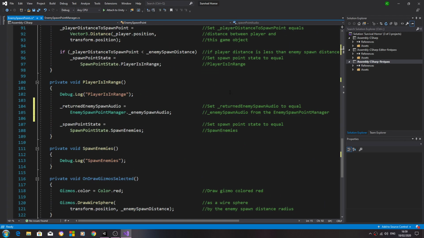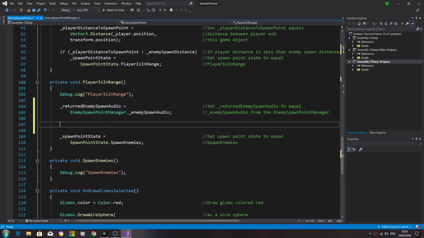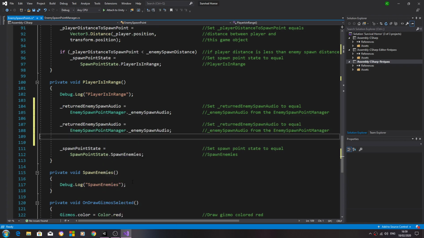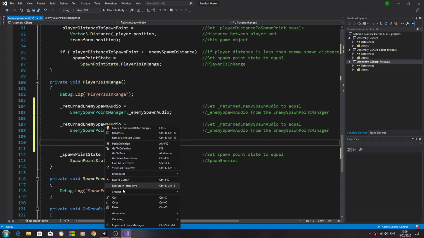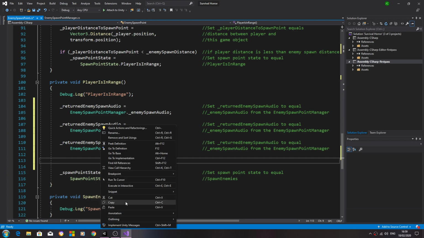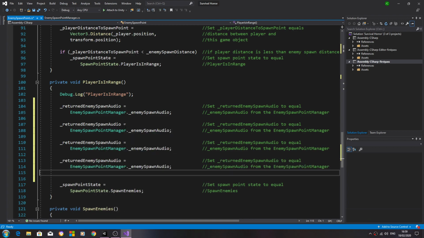We might as well get these done while we're at it. We will need to obviously access those game objects. So I've just copied and pasted in 3 times the line we created, returned enemy spawn audio.